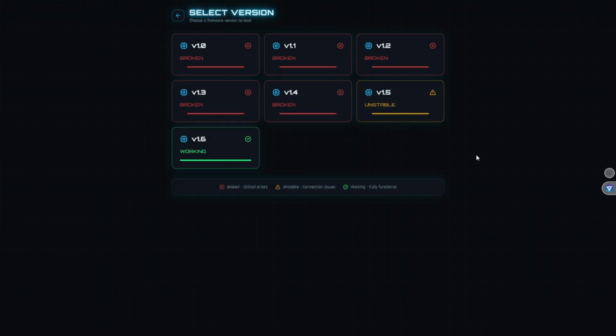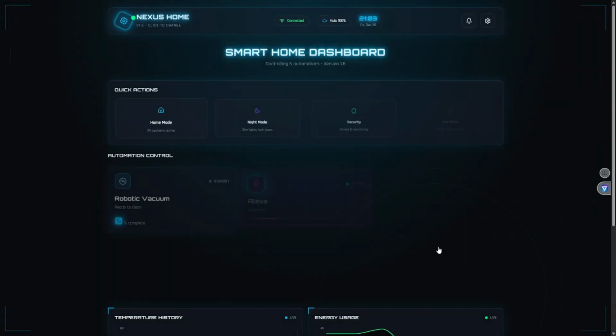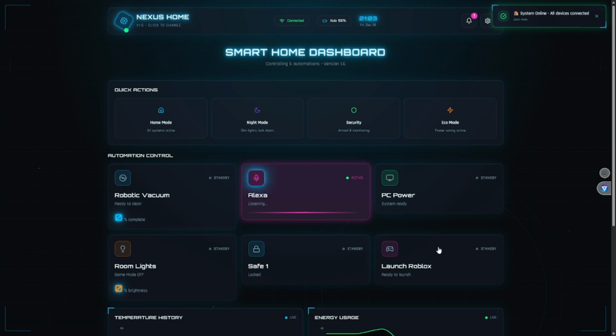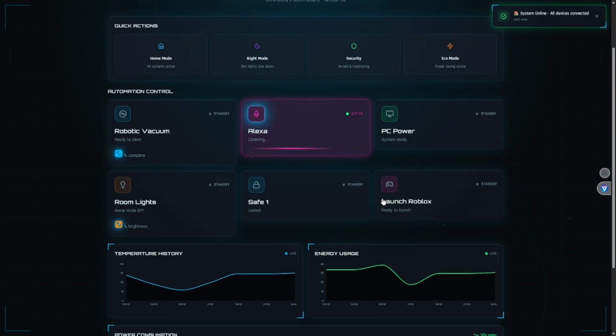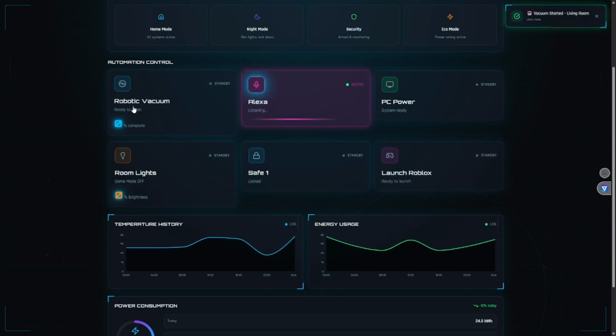So it loaded. Oh, so it did load everything. That's perfect. But I'm not gonna load them just in case it might ruin the code. So I'll just load the working one. Okay, so none of these things are actually working right now, but it looks like it's saying Alexa's listening. I don't even have Alexa anymore. But these work, these work, these work.